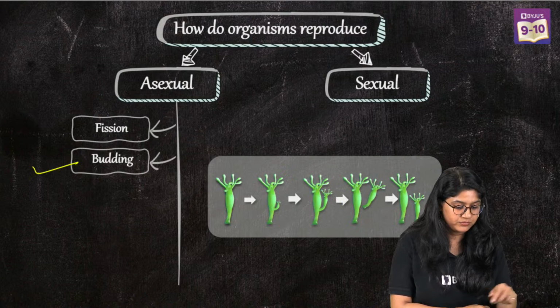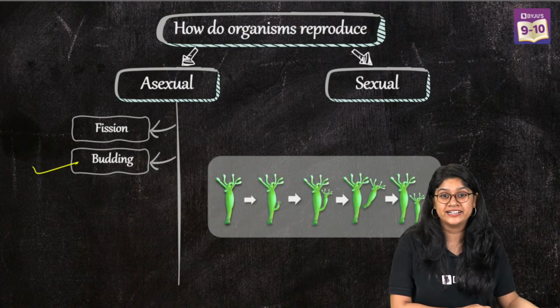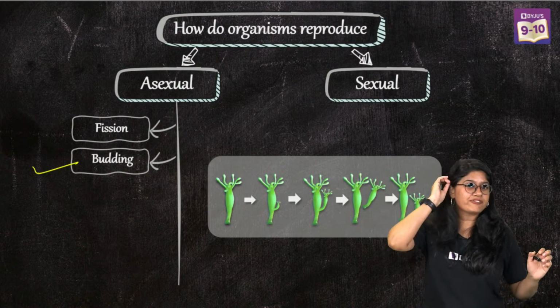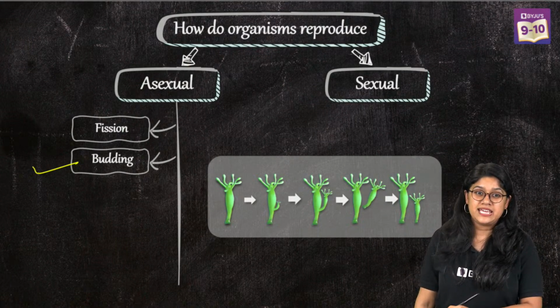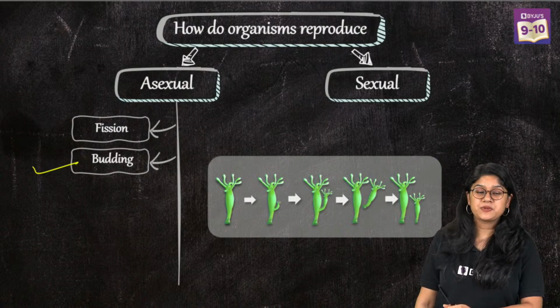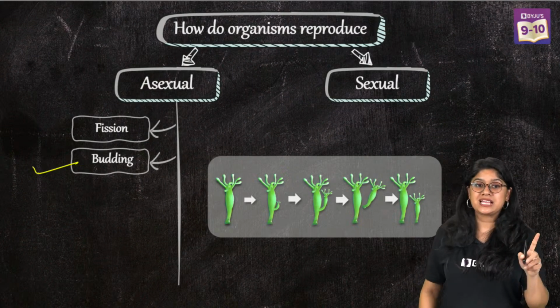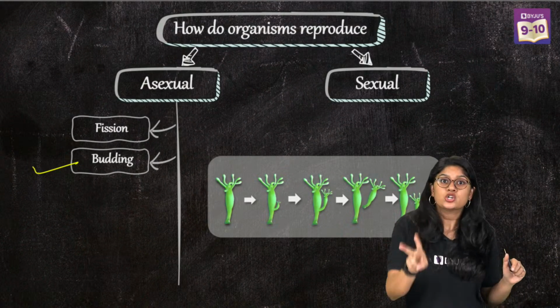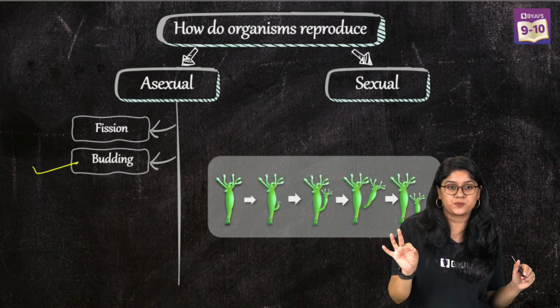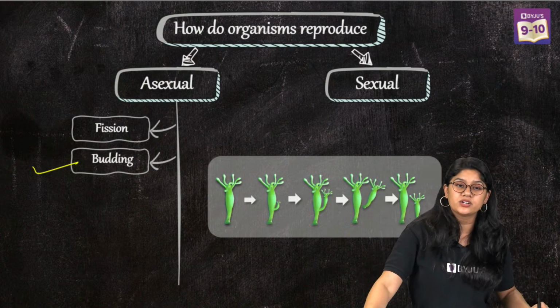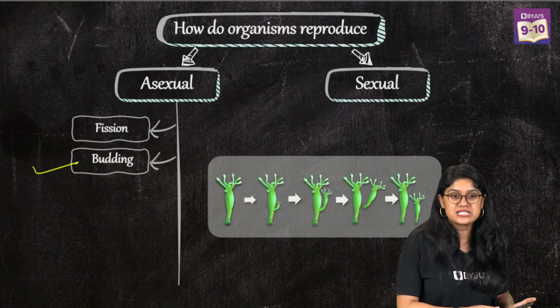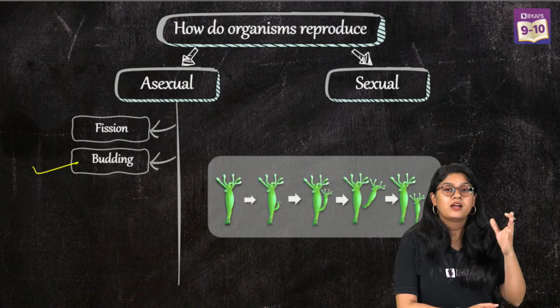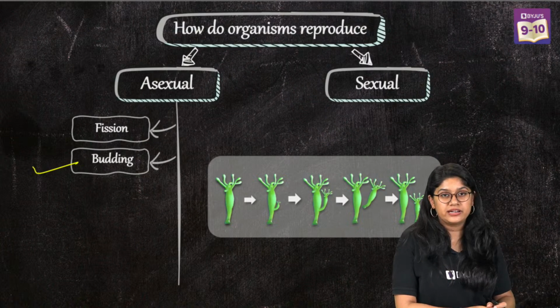Formation of a bud, that's why we call it budding, right? We call our friends buddies also. Over here, we have budding. Very good, everyone. So remember the examples Hydra and yeast, two important examples that we have in our textbook. Budding we will be able to see in yeast also.